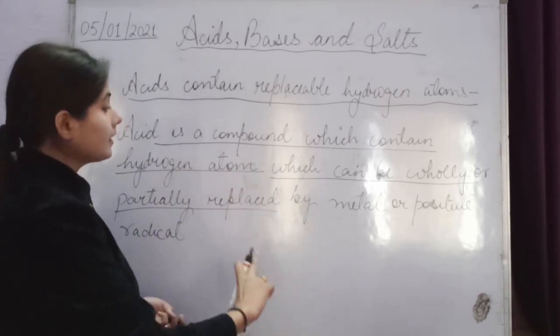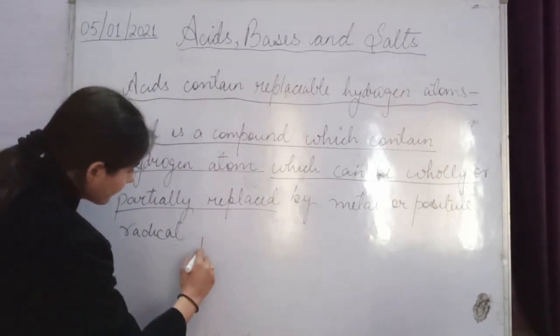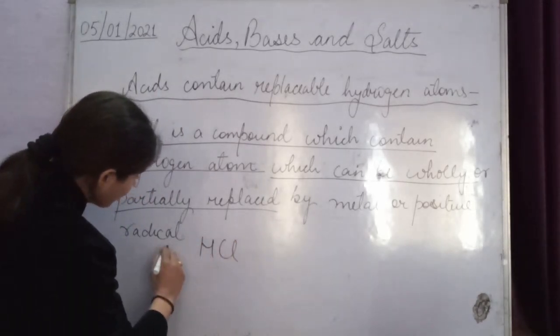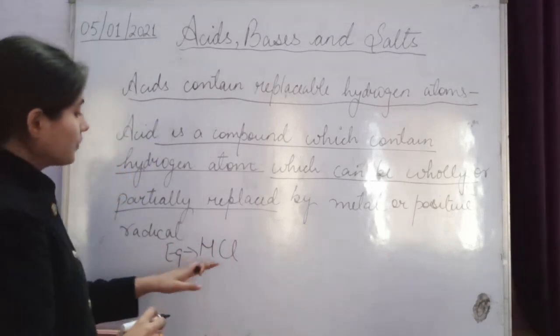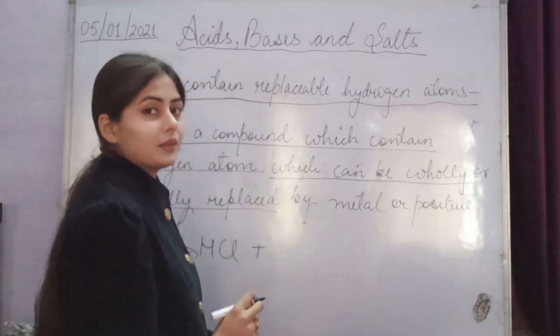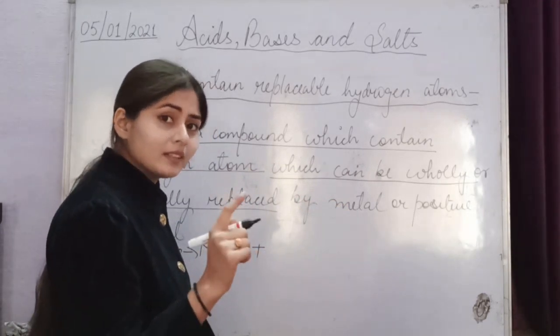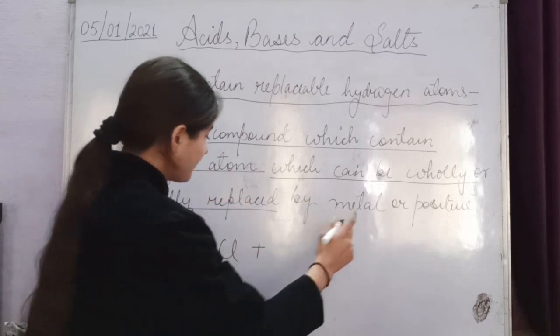So I'm going to show you the reaction of how the hydrogen in the acid compound is replaced by a metal. Okay, let's see the HCl example. When HCl reacts with a metal compound, you can take bases here. In bases, metal atoms are there, right?